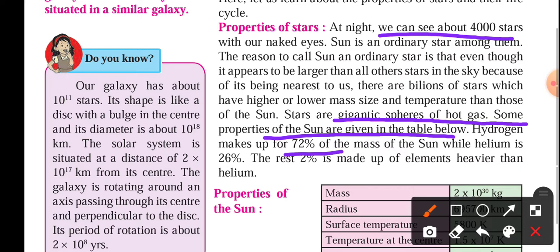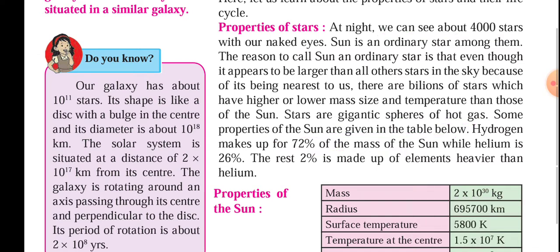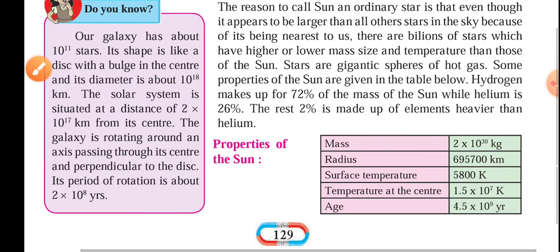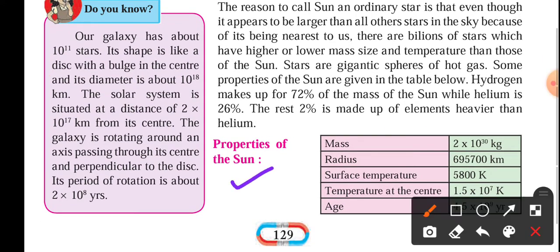We have different stars with different mass, density and sizes. Here, they have given the information about the properties of the sun: the mass, radius, surface temperature, temperature at the center, and the age of the sun.